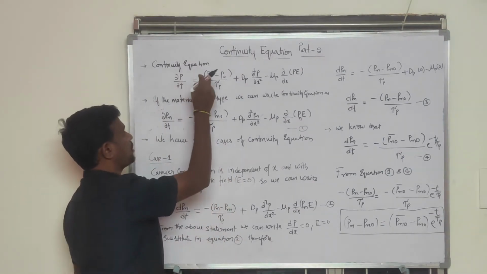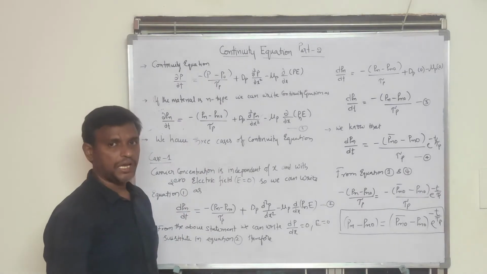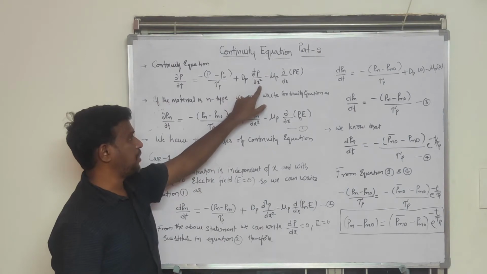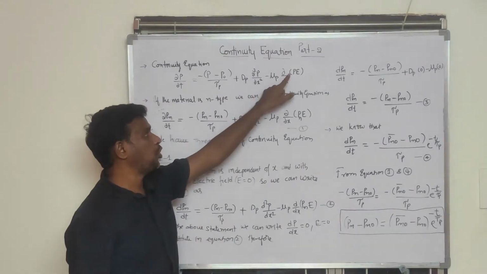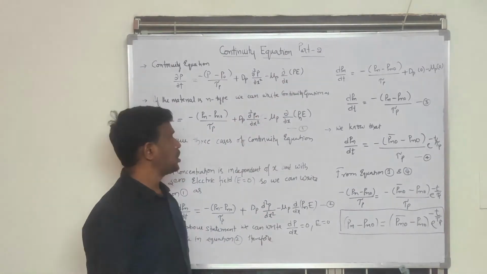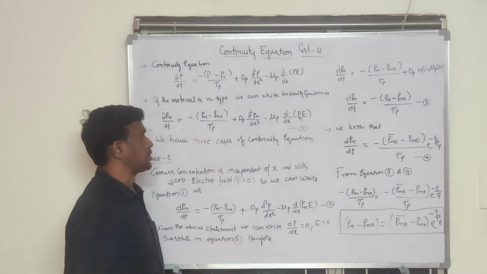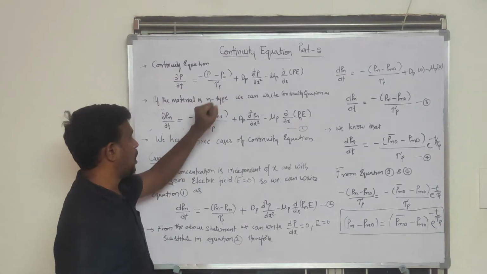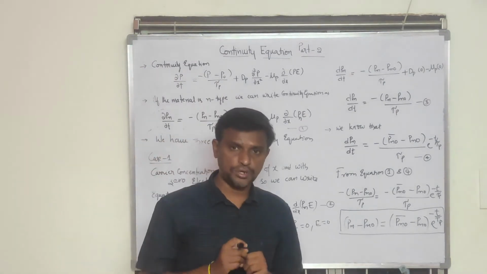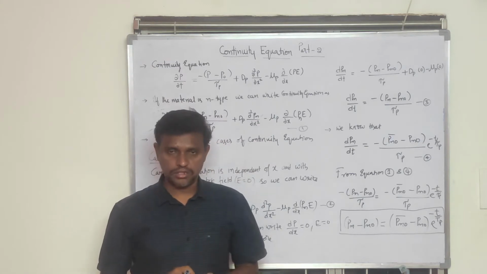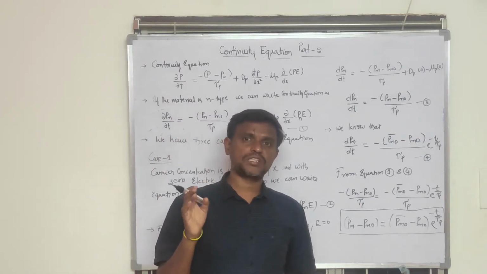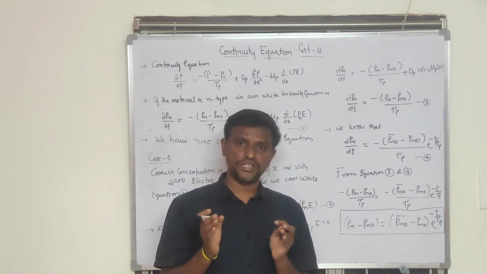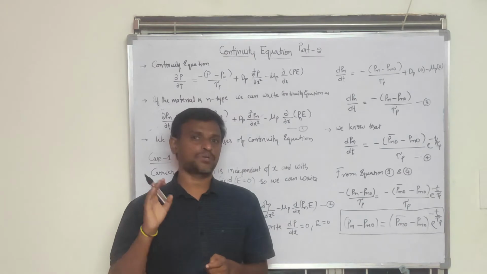That is, ∂p/∂t is equal to minus (p minus p naught) by tau p plus Dp ∂²p/∂x² minus mu p ∂/∂x of (p E). Here p is the hole concentration and p naught is the equilibrium concentration. Now I am extending my continuity equation to the n-type semiconductor, that means I am taking the material as n-type and calculating the variation of the hole concentration in the n-type semiconductor.